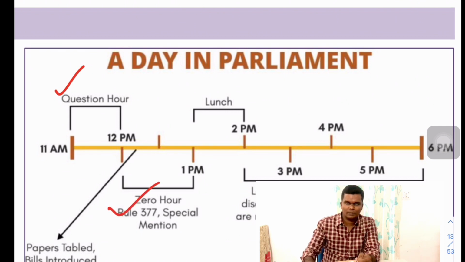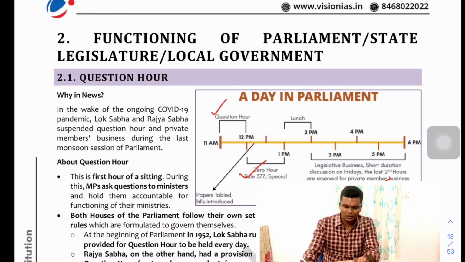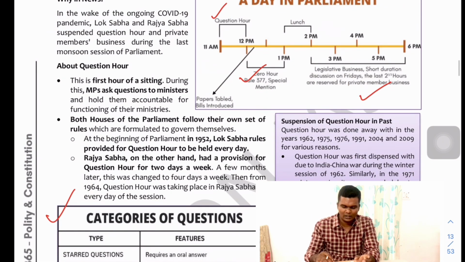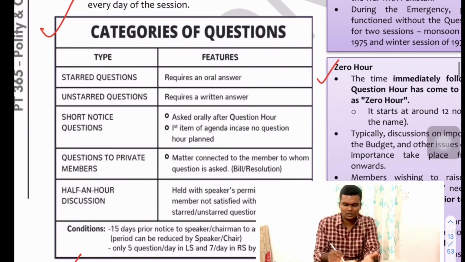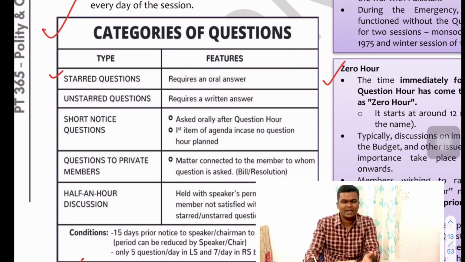So the functioning of the Parliament, how does it function? If you could see in the image, the first hour is usually the question hour, followed by the zero hour, and then the break, and then the legislative business. The question hour was recently cut short or removed primarily because of the COVID pandemic situation. Okay, so the first hour of the parliamentary session is question hour, wherein questions can be asked to, let's say, the ministers, holding them accountable for their actions.